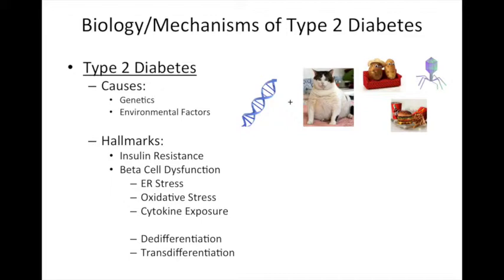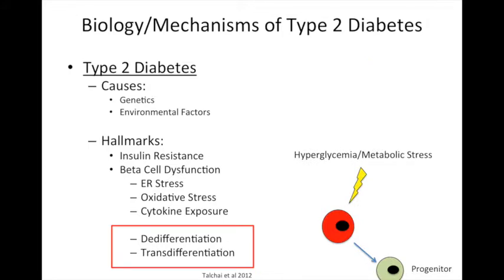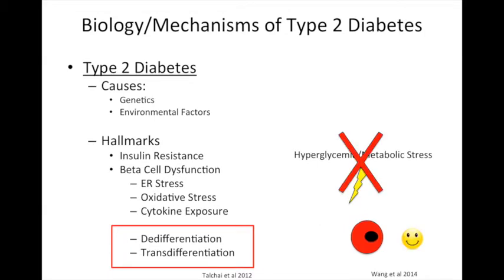It was previously believed that these mechanisms led to beta cell dysfunction, followed by beta cell death. However, a recent and interesting hypothesis has emerged. A recent report published in Cell in 2013 suggests that metabolic stress does not lead to beta cell death, but rather beta cell dedifferentiation or transdifferentiation. Dedifferentiation is the process by which one mature cell type regresses into an immature progenitor stage. More recently, another group found that when the source of stress is removed, such as by providing insulin therapy, beta cells return to their original state.